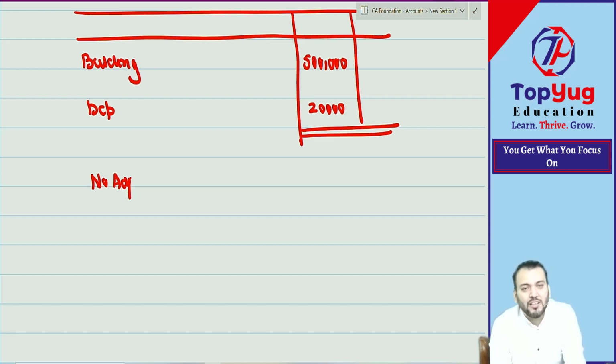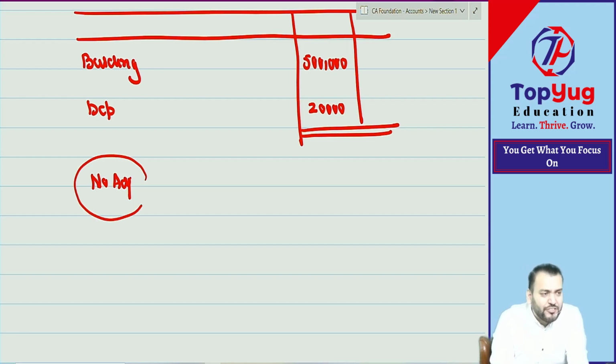First thing: tell me whether plant account is maintained at net value or gross value. And when depreciation is appearing in the trial balance, is it already recorded or not yet recorded? I have already said no adjustment.